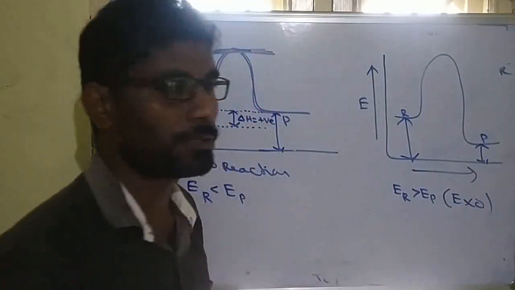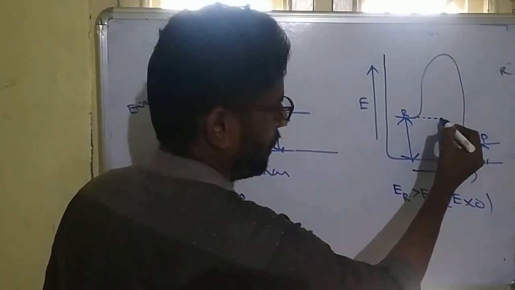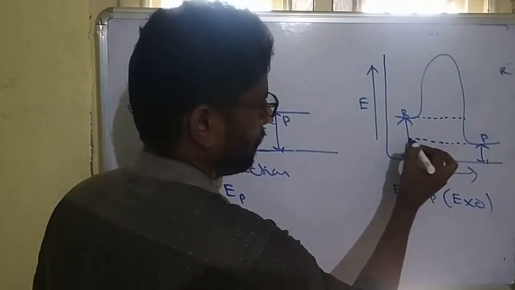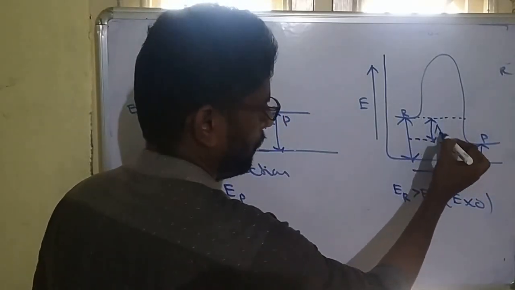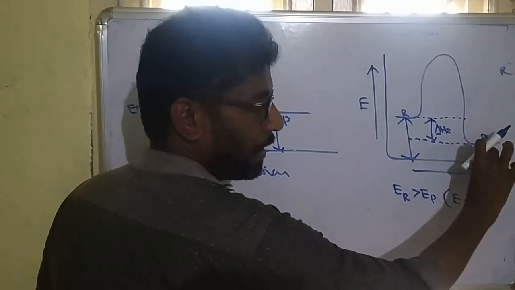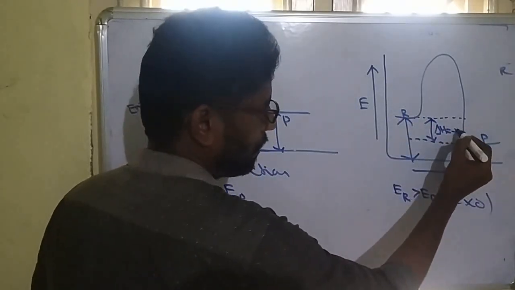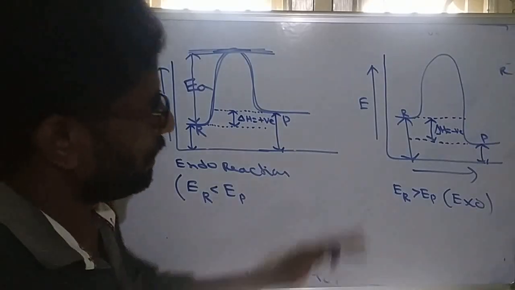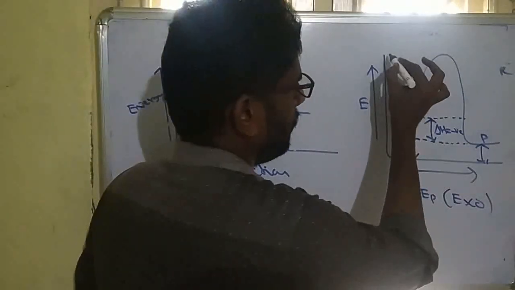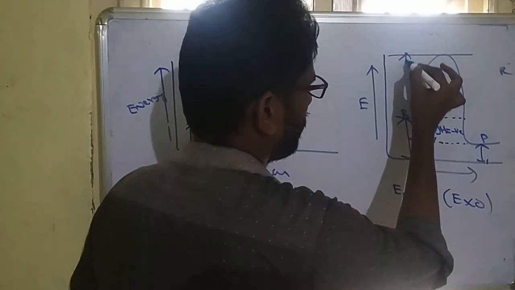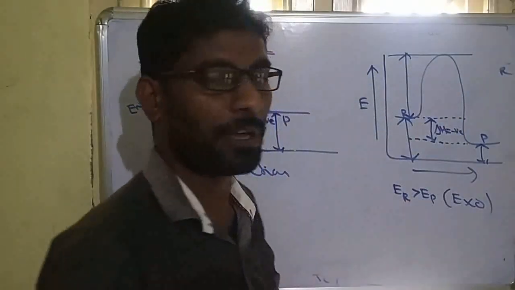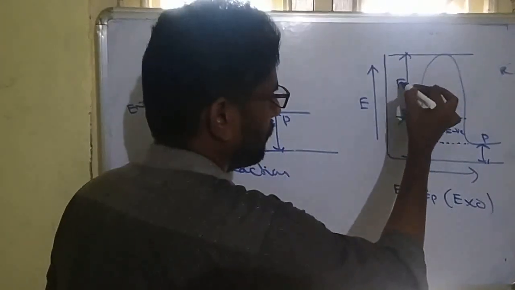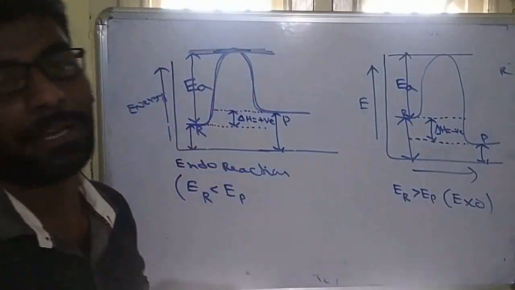So that is an exo reaction. This is called the change in enthalpy. Delta H: finally it is small, initially high, so the sign will be negative. So delta H is negative for an exothermic reaction. Even in an exothermic reaction, reactants are converted to products by absorbing some extra amount of energy. That is called activation energy.